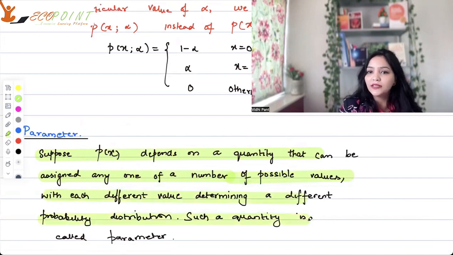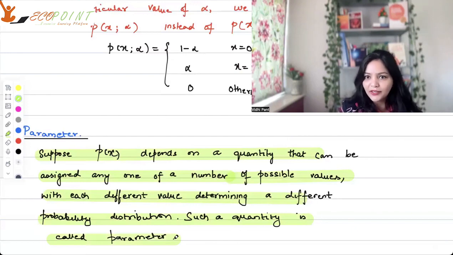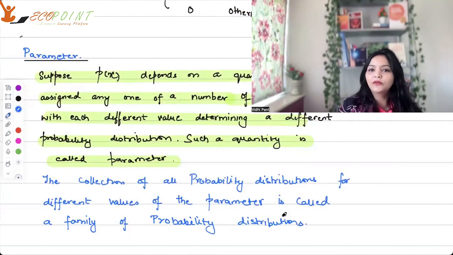Such a quantity, like alpha out here, is called a parameter, a very common word that is used in statistics. This is what parameter actually means. And the collection of all probability distributions for different values of the parameter is called a family of probability distributions.